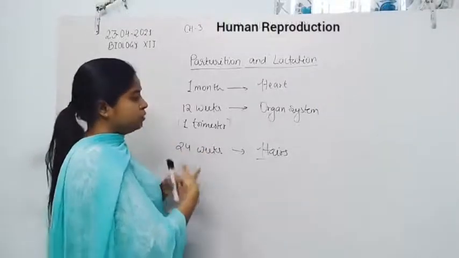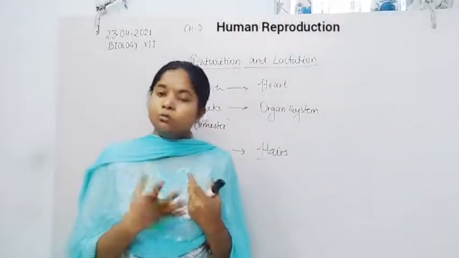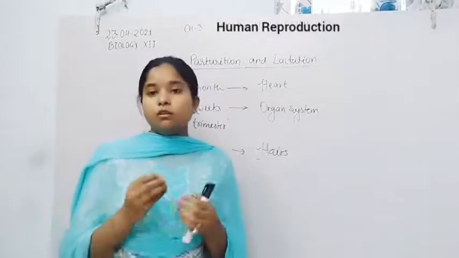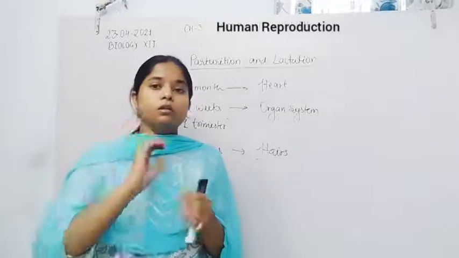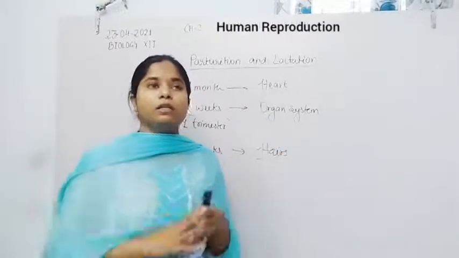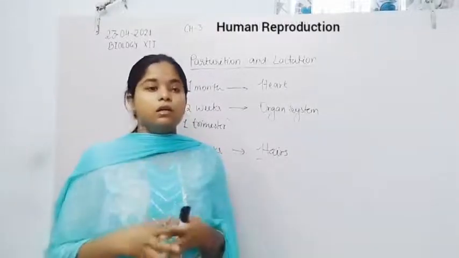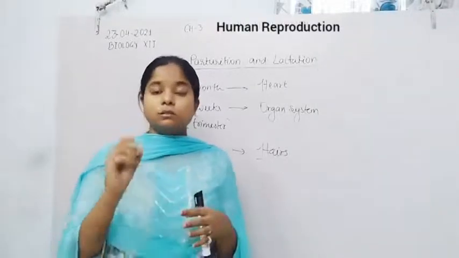The gestation period of a human, that is the overall intrauterine life of the fetus, the development of the fetus inside the uterus of the human, takes about 9 months.